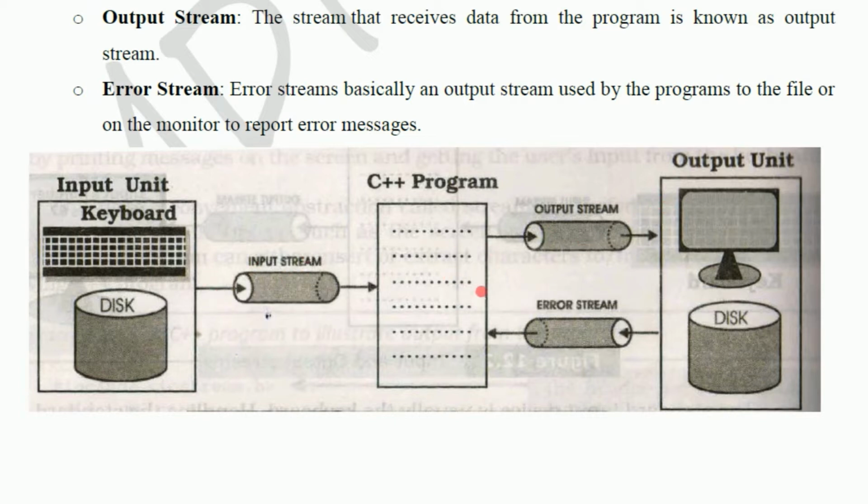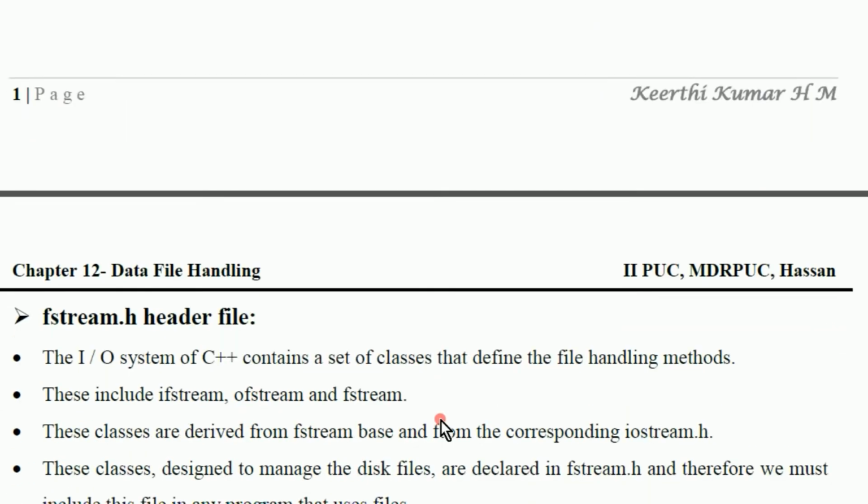With the help of the output stream, we can display it on the output device. But sometimes there may be errors. Maybe the monitor is not working, or the printer is not working. Then there may be errors, and that we call the error stream.